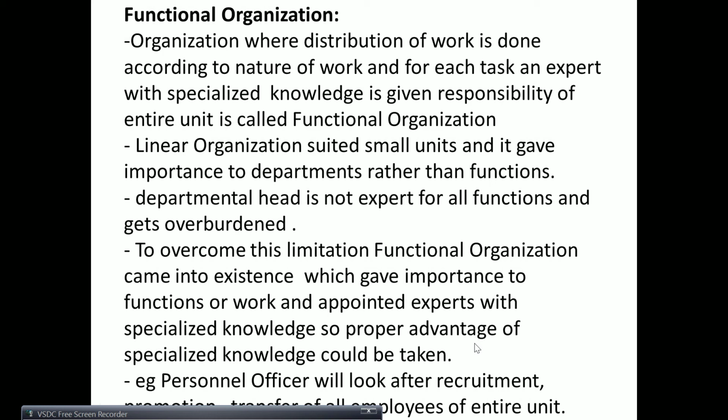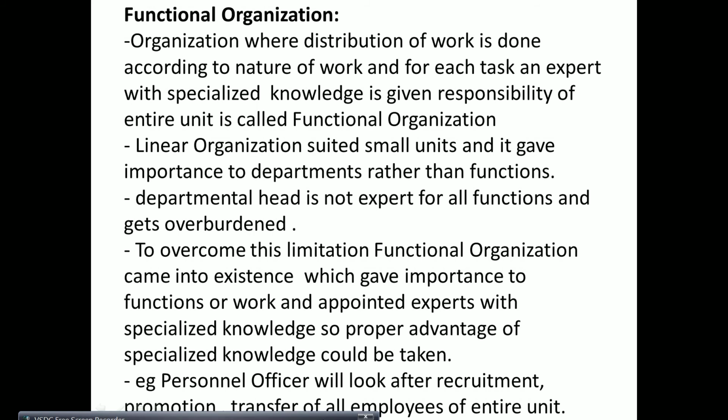For a small organization it is okay, but when the unit is expanding then it becomes difficult. To overcome this limitation of line organization, functional organization came into existence, which gave importance to functions or work. And who were appointed? Experts were appointed with specialized knowledge, so proper advantage of specialized knowledge could be taken.